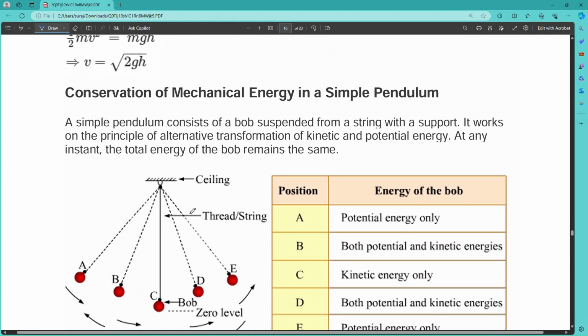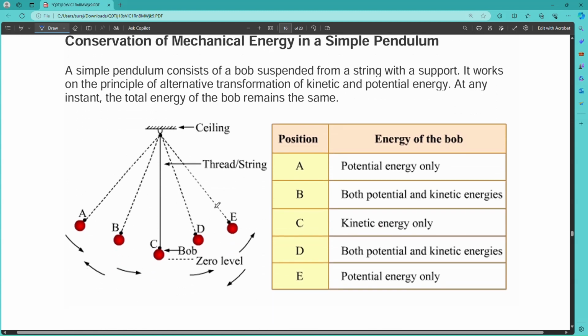Conservation of mechanical energy in a simple pendulum. In a simple pendulum, when it is moving, we show some positions A, B, C, D, and E. In position A, there is only potential energy. In position B, both potential energy and kinetic energy. In position C, it has only kinetic energy, the zero level, and in position D, both potential and kinetic energy, and at level E, it is only potential energy. Then again, its potential energy converts into maximum kinetic, then both potential and kinetic, and then again into potential.